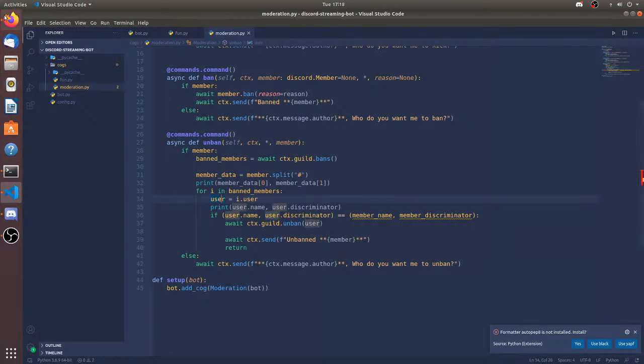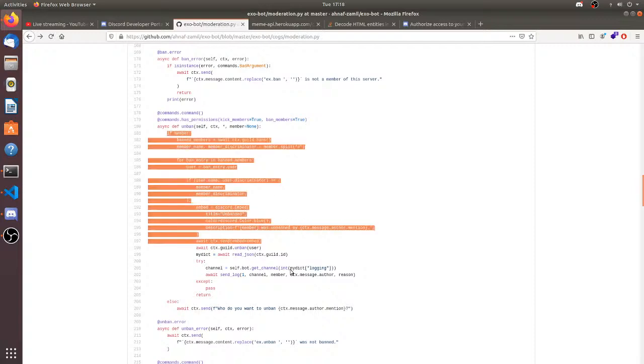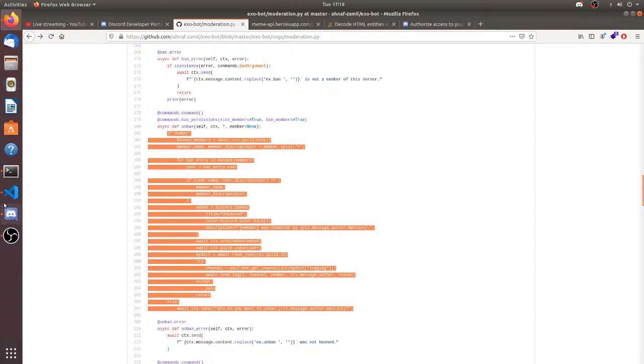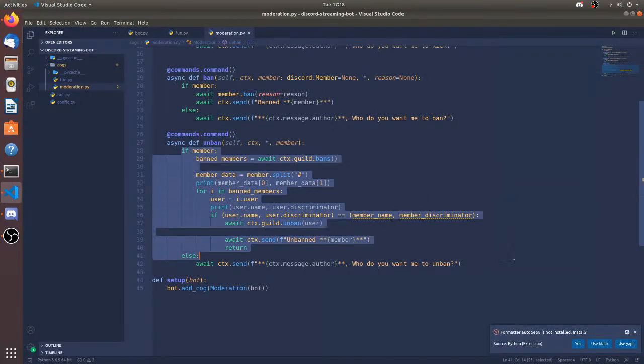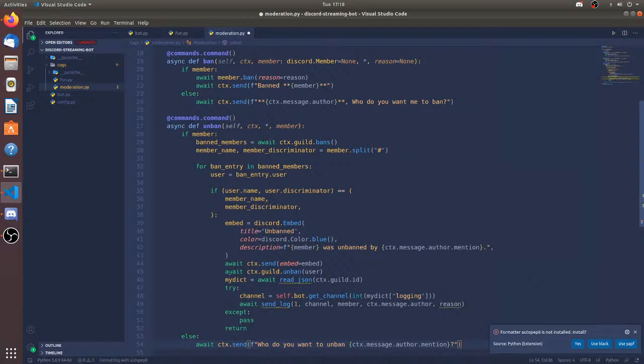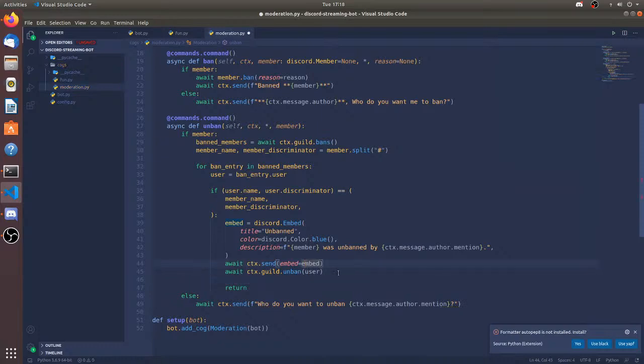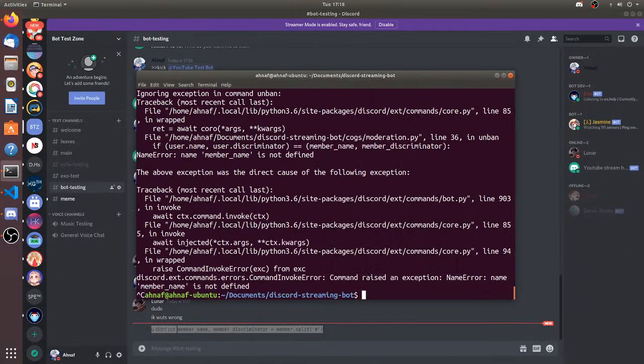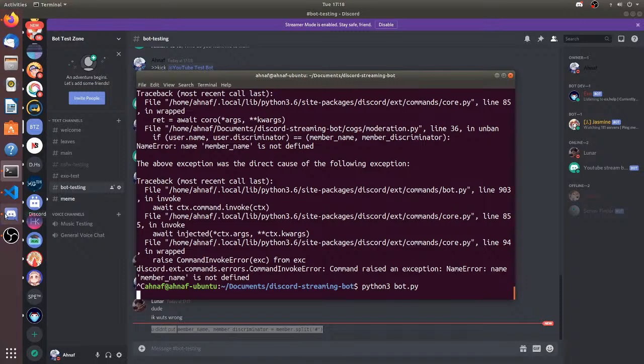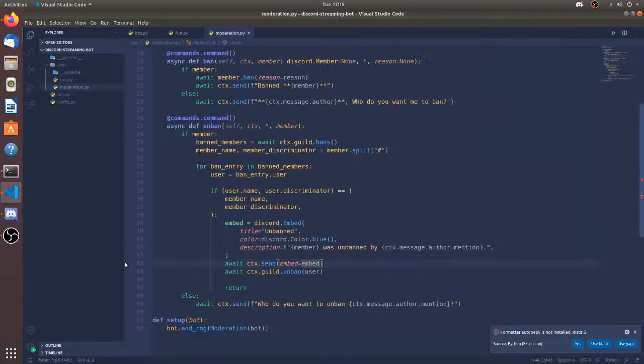Maybe I'm gonna do the unban command later. For now, let's just copy this, because I forgot the code. I literally keep forgetting code all the time. So now I'm just gonna be doing this. This is basically the thing that I'm going to be doing. I really feel bad just because I'm copying my own code.